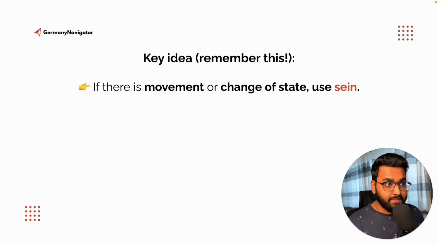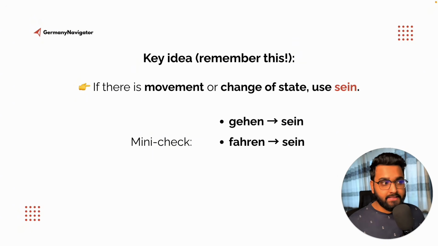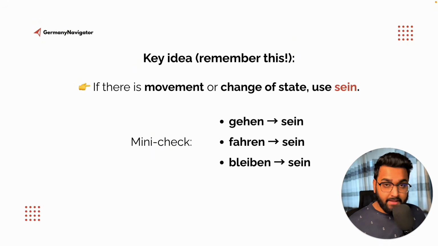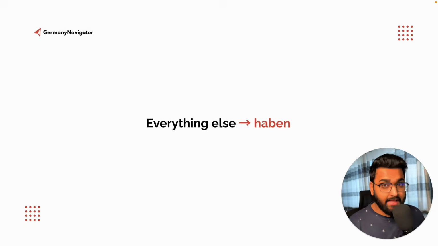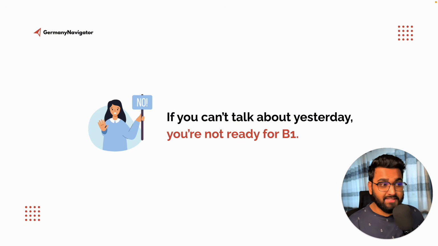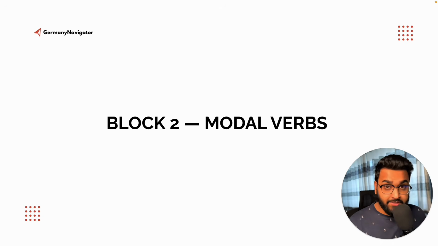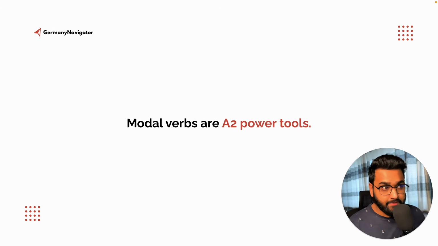Here's a key idea, remember this. If there's movement or change of state, use sein. Here's a mini check. Gehen is sein. Fahren, sein. Bleiben, sein. And everything else, haben. If you can't talk about yesterday, you are not ready for B1. Now let's continue with block number 2, which is modal verbs.